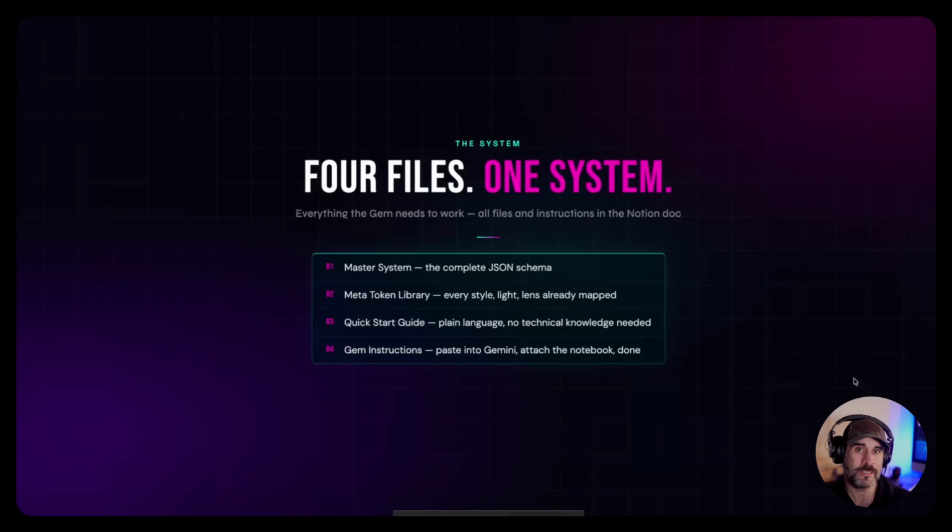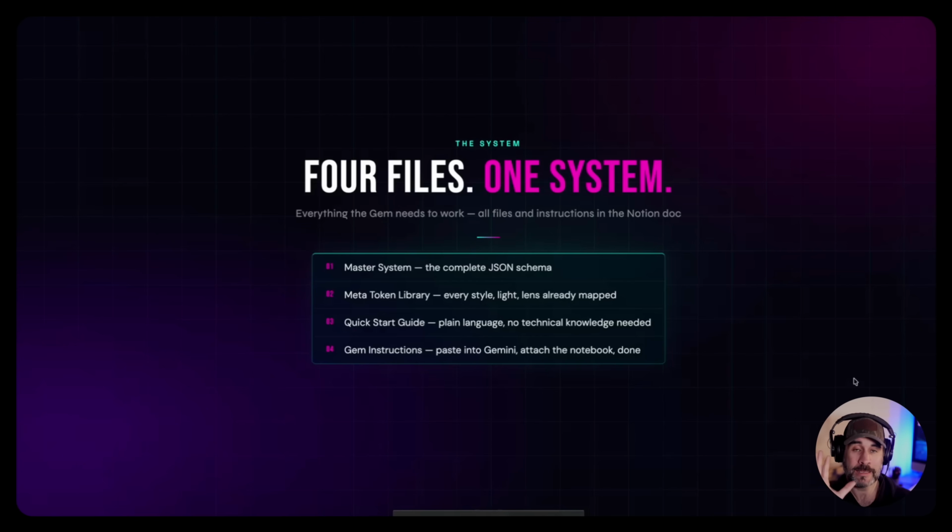The third file is the quick start guide. And this is what you can look at in plain English, plain language. It's step by step. There's no technical knowledge, so you can always just read that. And then the fourth file is the instructions for the gem or the instructions for whatever tool you want to use. And this is what you just paste into Gemini to turn the whole thing into an actual dedicated tool for yourself.